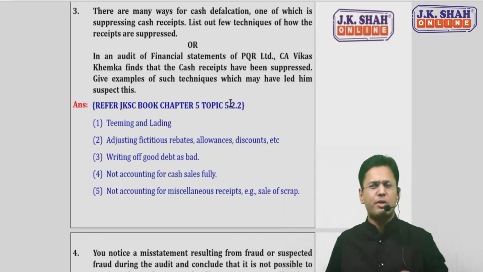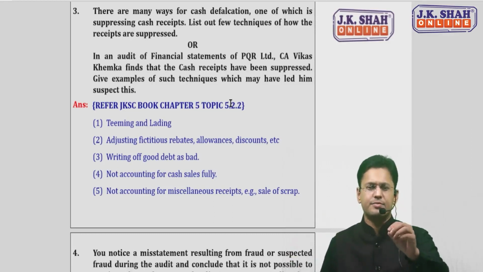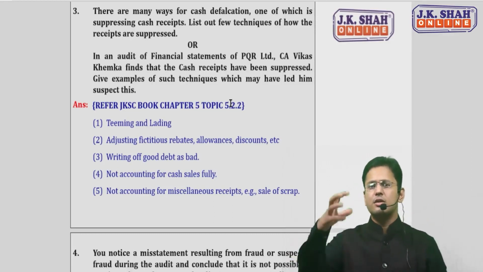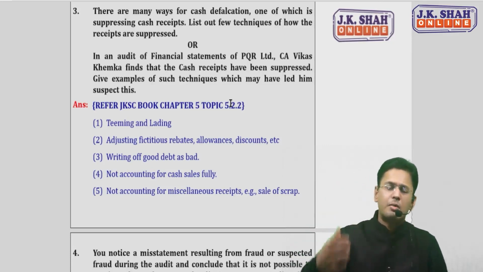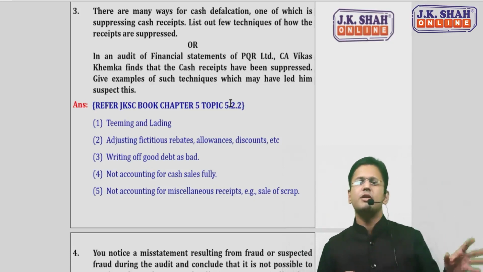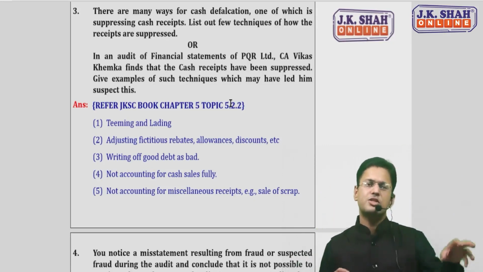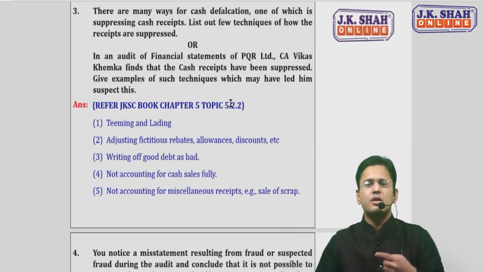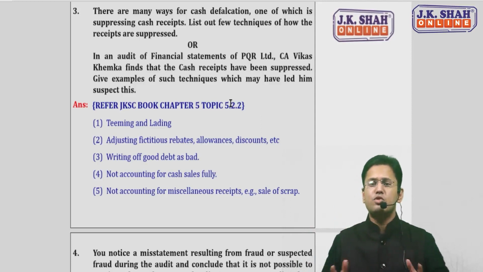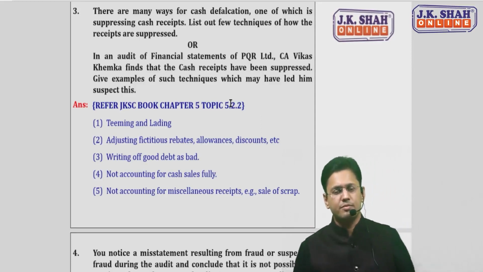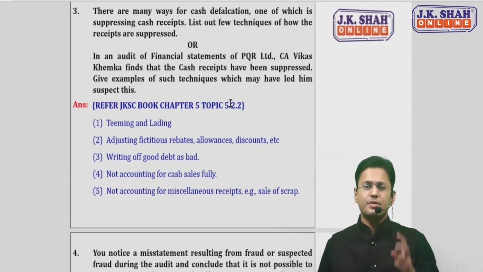Again, a simple answer. When you do teeming and lading. Now what is teeming and lading? Misappropriate the amount received from the first debtor, put the amount received from the subsequent debtor in the first account, put the amount received from the third debtor in the second debtor's account, and go on and on like this, so that no debtor remains outstanding for a longer period of time. That is the technique known as teeming and lading.